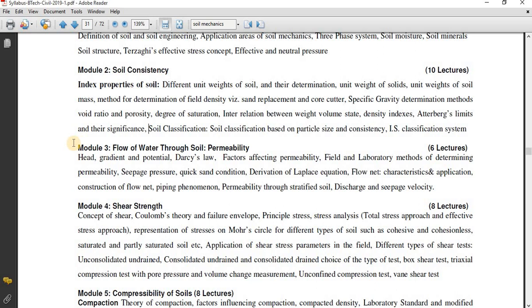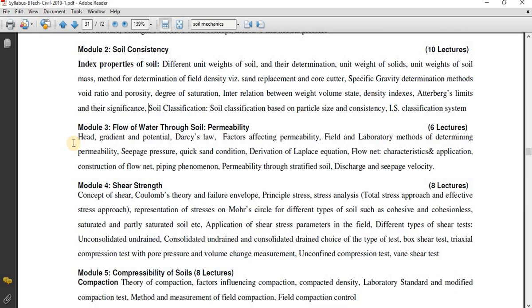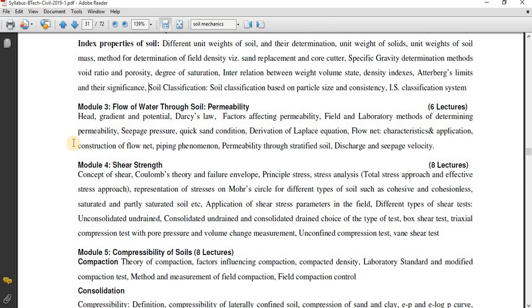So after completing this, we are going to move to the third module, that is flow of water through soil, that is permeability. So I will just brief you about permeability. So let us think that we have constructed a dam. Okay, so if the permeability of soil means flow of water through soil is more, then all the water which is on the upstream side of the dam will escape through the bottom of the dam, because obviously the dam is going to rest on soil or hard strata.